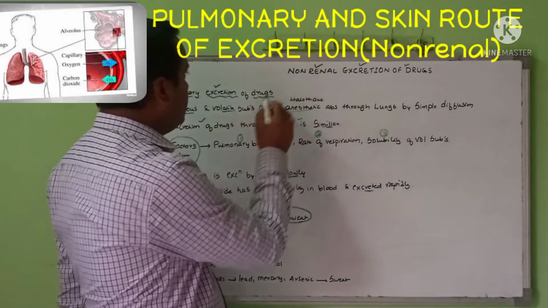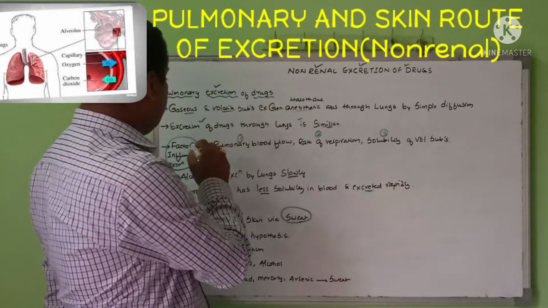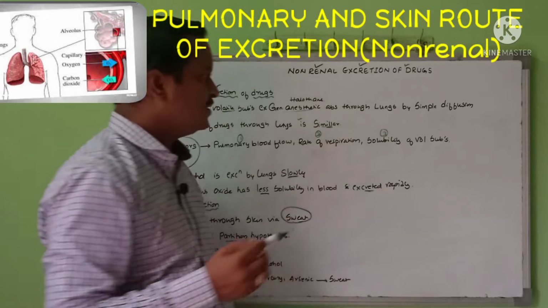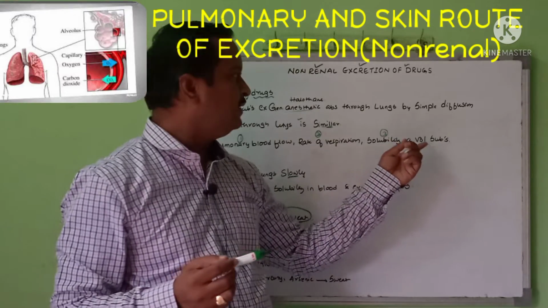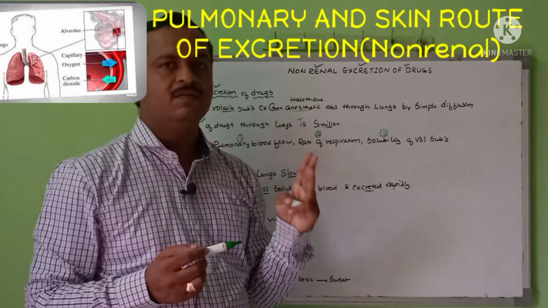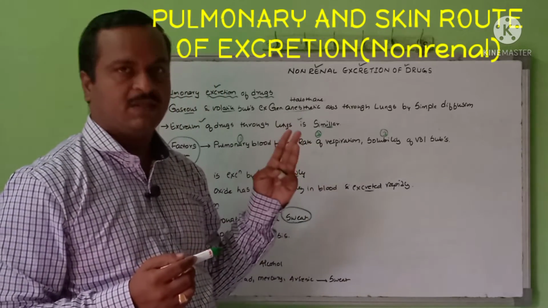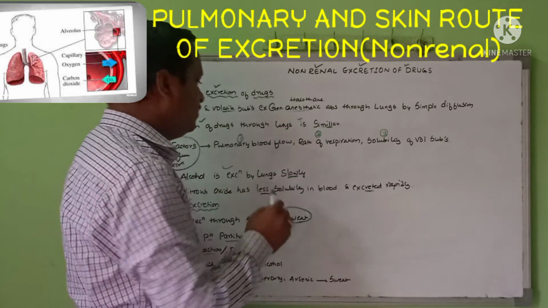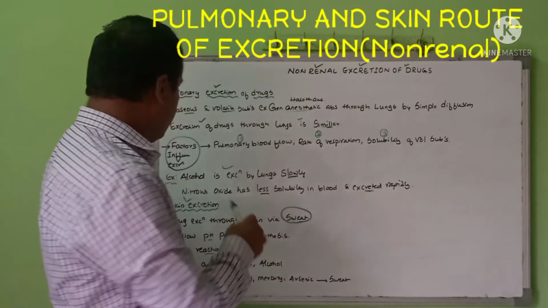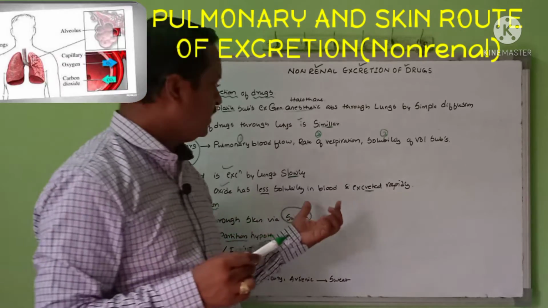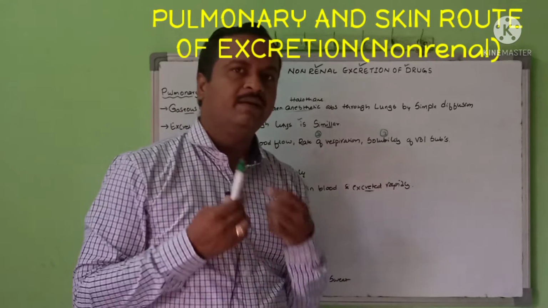The pulmonary excretion mainly depends upon, one, the pulmonary blood flow, second, the rate of respiration, and third, the solubility of the volatile substances. These three are the main factors influencing the rate of excretion through the pulmonary route. Alcohol is excreted by the lungs very slowly when compared with nitrous oxide, which has less solubility in blood and is excreted rapidly.